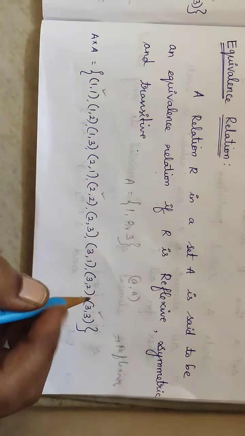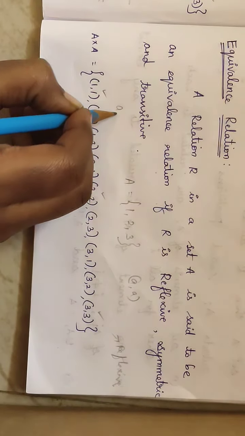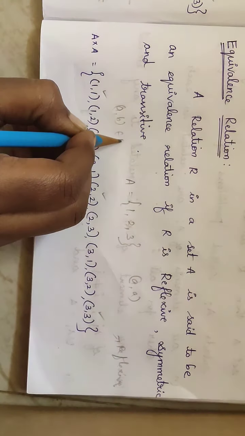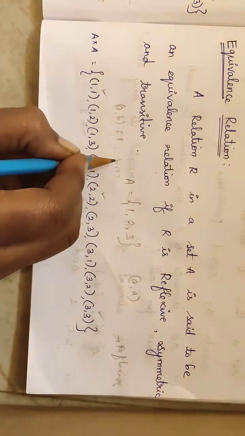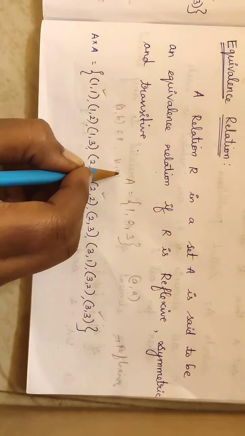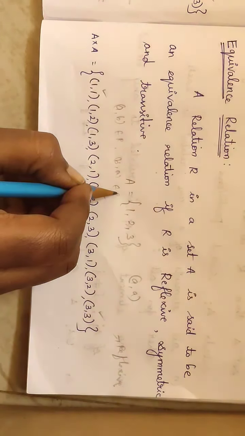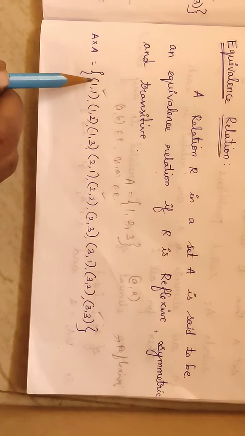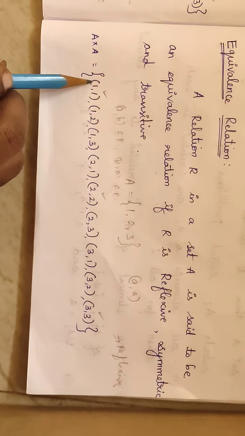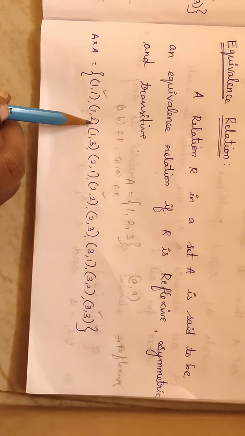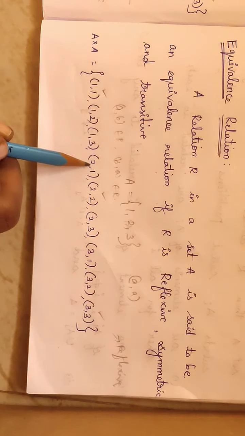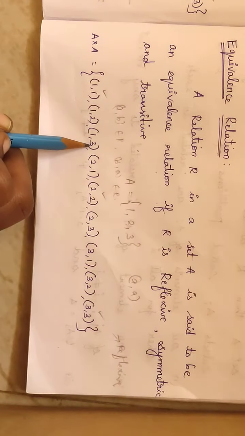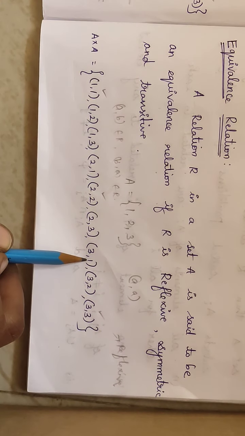Now symmetric. For the symmetric condition, if (a, b) belongs to R, then (b, a) also should belong to R. Now (a, b) (1, 1), (b, a) (1, 1) belongs to this set. (1, 2) is there, the next one (2, 1), that is there. (1, 3) is there, the next one (3, 1), that is there.